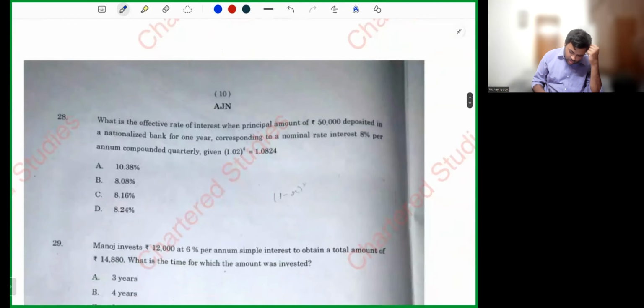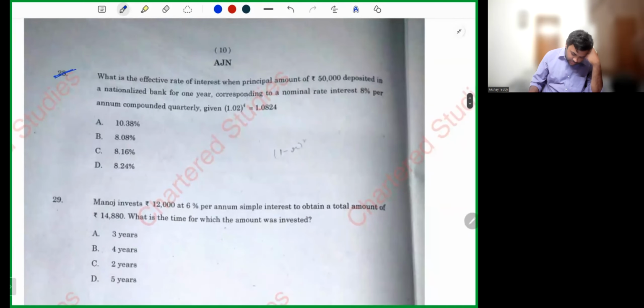Next. Question number 28. See, my dear friends, here directly you can do minus 1 into 100. You will get 8.24 in the examination. Simple effective rate of interest. I hope you remember the formula. This amount is irrelevant for us. Find the effective rate of interest when principal amounted to 50,000, deposited in National Bank for 1 year, corresponding to a nominal rate of interest of 8% per annum, compounded quarterly.